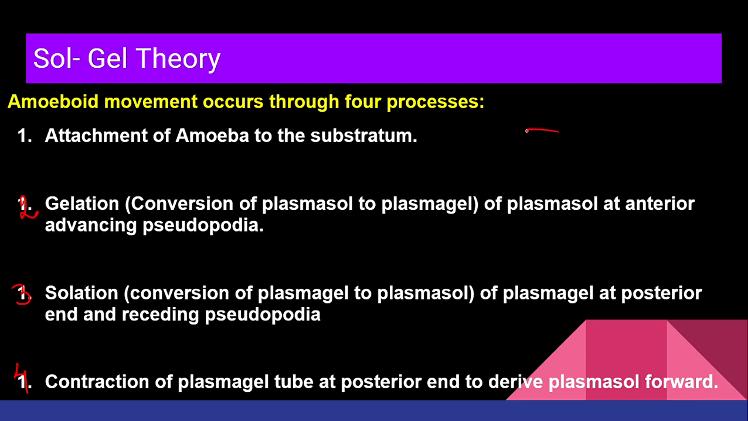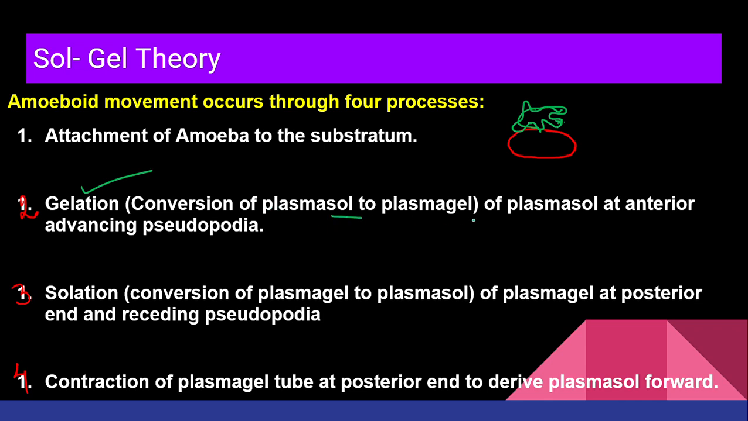Now amoeboid movement, how does that happen? Just now I told you that there will be a substratum. So just imagine this is the solid substance and my amoeba is present over here. Amoeba is going to attach itself on the substratum. Why is attachment happening? Because once the attachment is there, it is easy for me to form pseudopodia. My whole body won't move. Only the cytoplasm will move ahead for the formation of pseudopodia, right?